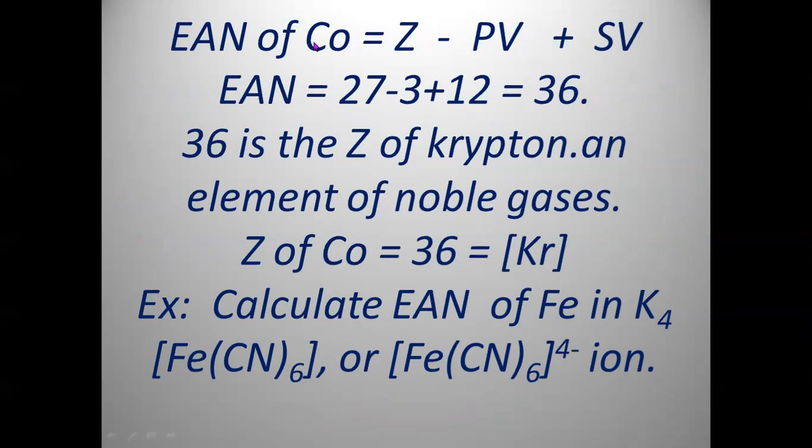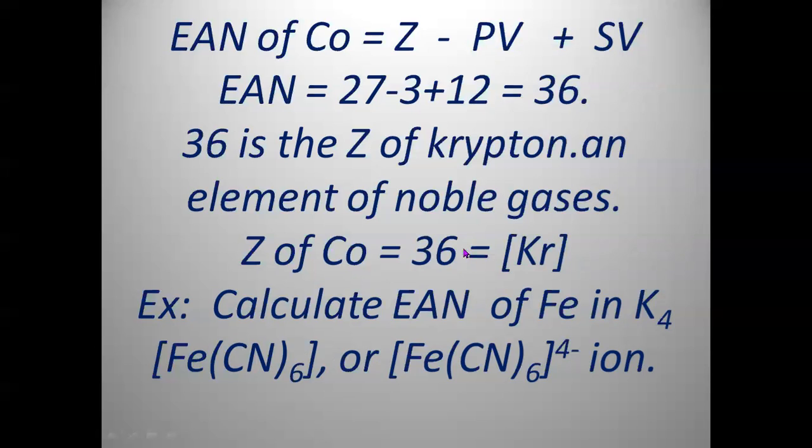If we substitute all those values in the formula, 27 minus 3 means 24, plus 12 means 36. We know that this is the new atomic number of cobalt in the complex with ammonia. Now, this number is the Z of Kr, krypton. So this new number is equal to the atomic number of krypton, a noble gas.